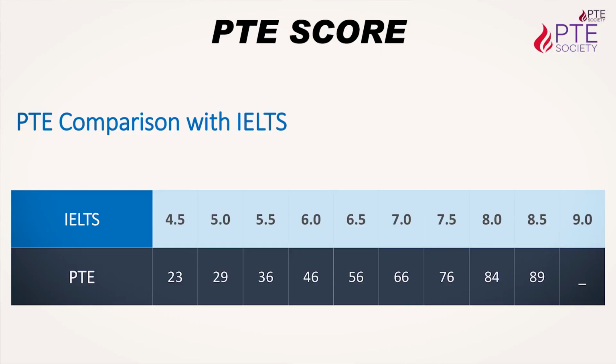And then the PT score equivalency chart is there, that you can see on the screen, and you can match it with the IELTS score given on their website also. Most students going for a study visa need sometimes 6 bands or 6.5 bands, medical students need 7 bands, and people looking for PR need 8 and above, right? Then you can prepare according to that, and PT Society will help you in all aspects, whether you are a student or a working professional looking for PR. We are here to help you, right?